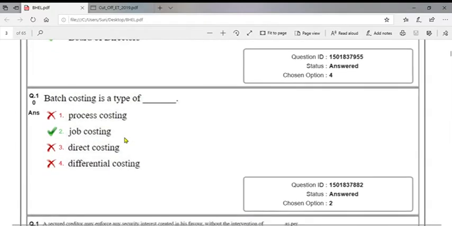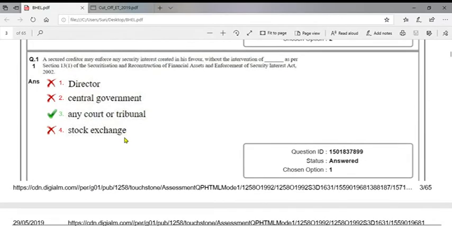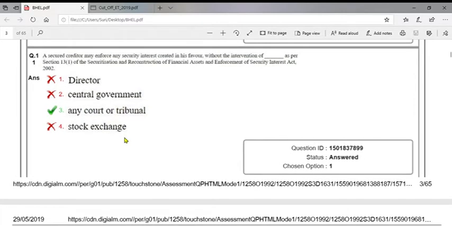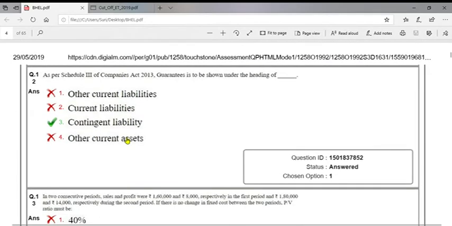Batch costing is a type of job costing. It's a direct question. A secured creditor may enforce any security interest created in his favor without the intervention of any court or tribunal as per section 13(1) of the SARFAESI Act. As per Schedule 3 of the Companies Act 2013, guarantee is to be shown under the head of contingent liability.